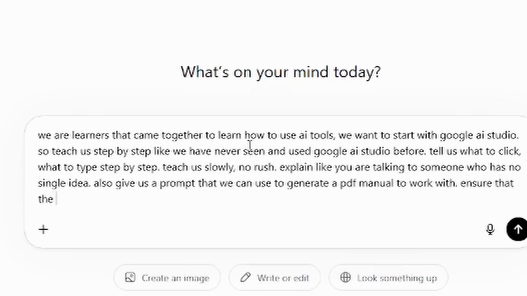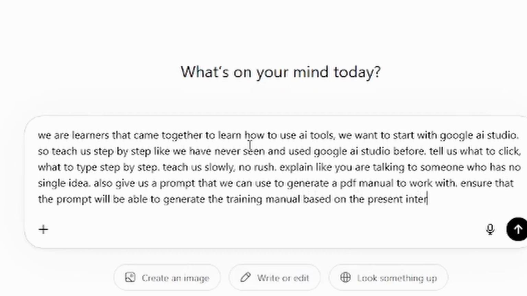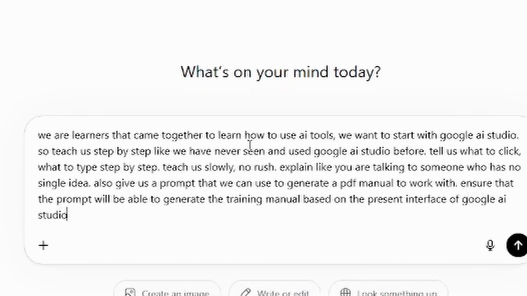Ensure that the prompt states it will be able to generate the training manual based on the present interface of Google AI Studio, because from observation it has been updated.